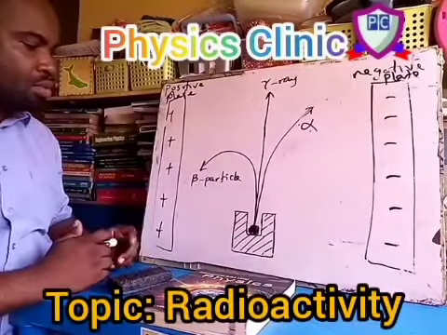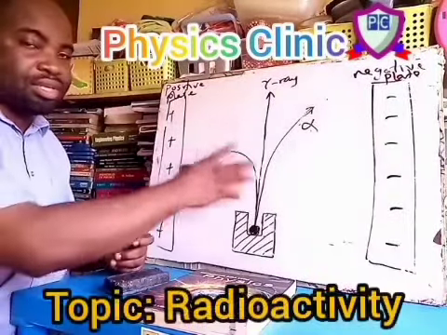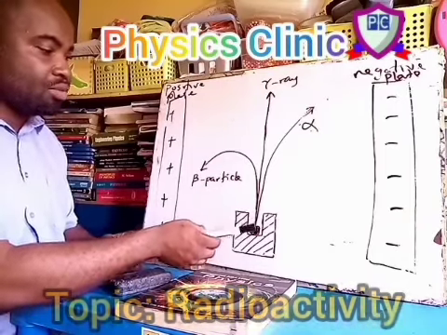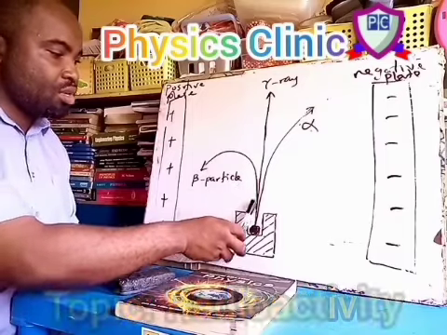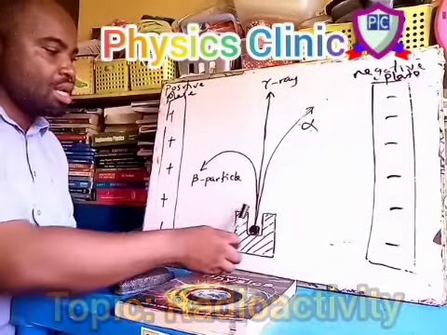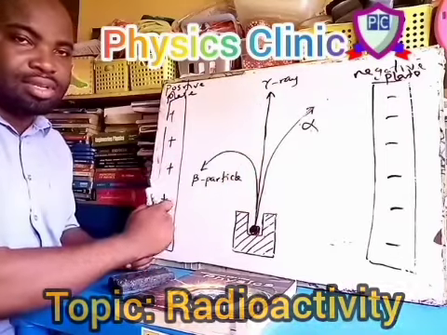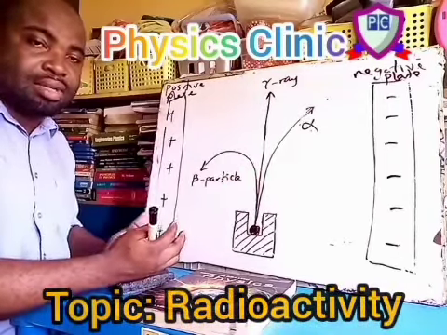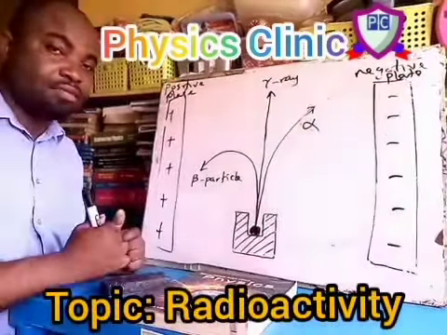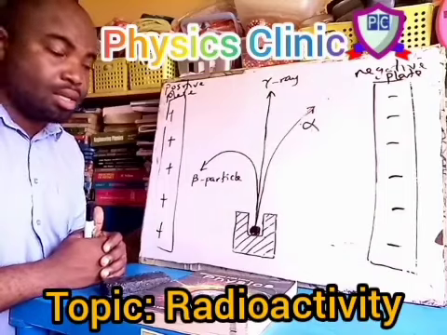This diagram shows the behavior of these 3 radiations in electric field. So here, when a radioactive source is allowed to emit radiation, we see a particular radiation coming out without any deflection in this electric field. And this radiation that comes out undeflected in the electric field is what we refer to as gamma ray, because it's having electrical property, so it cannot be deflected by electric field. Also, if it's in a magnetic field, it will not be deflected by magnetic field because it also has magnetic property, and we refer to it as being electromagnetic in nature.